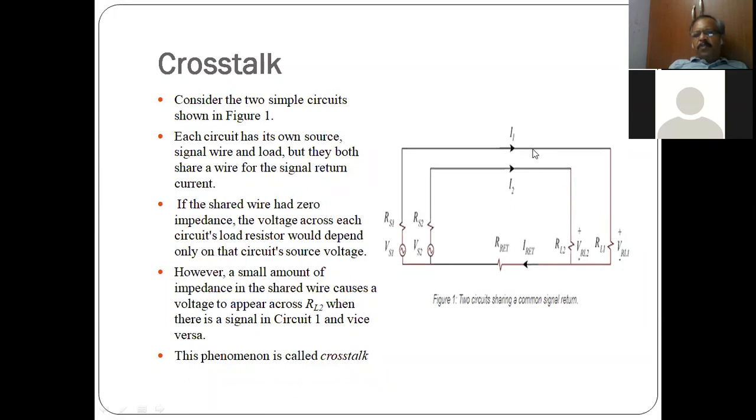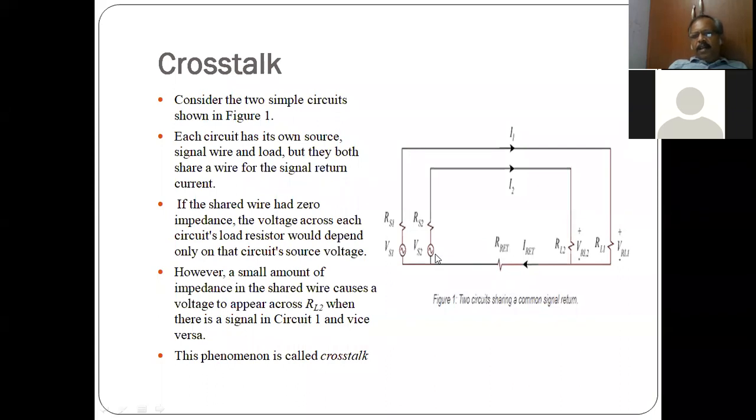When current I1 is flowing, we require voltage across this load in the first loop. We don't want any voltage here. Unfortunately, since both are sharing the same return resistance or return path, the current flow in the first loop will have an impact in the second loop, even though there is no voltage.